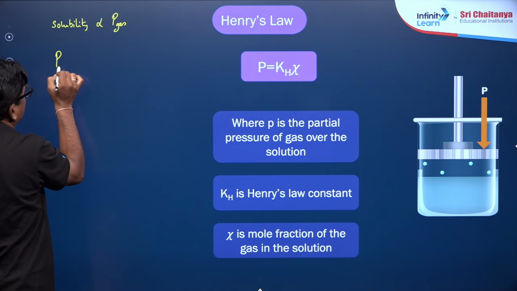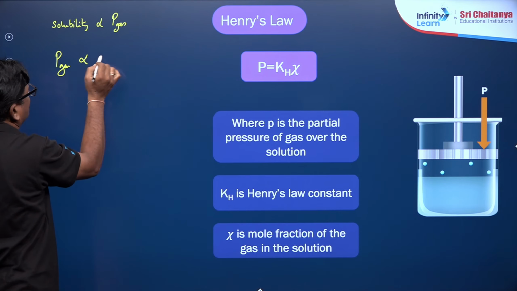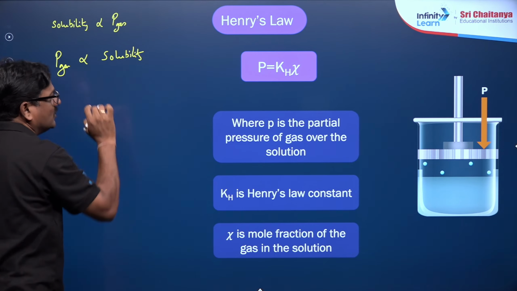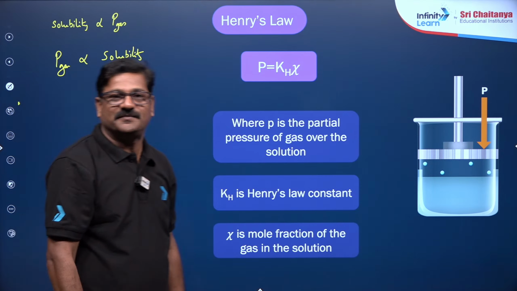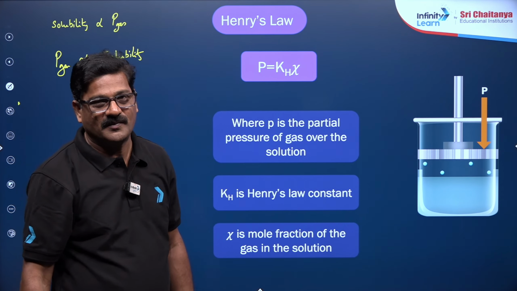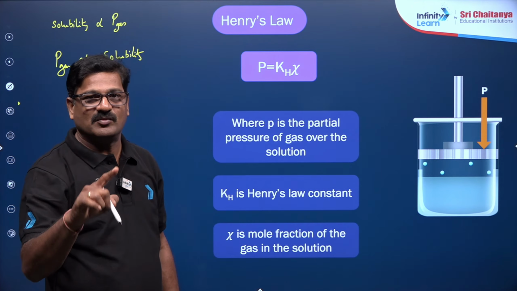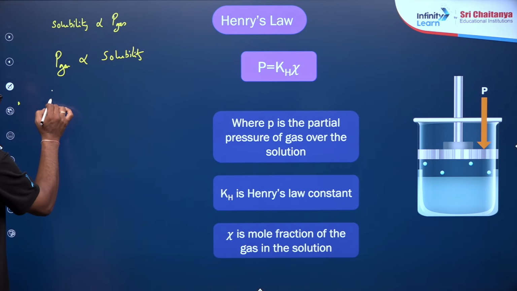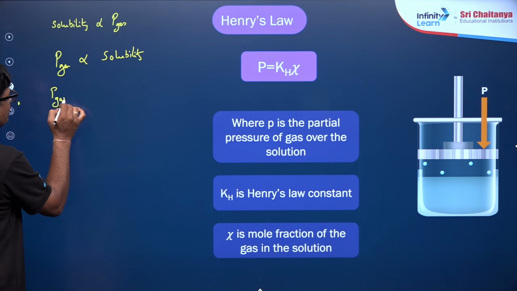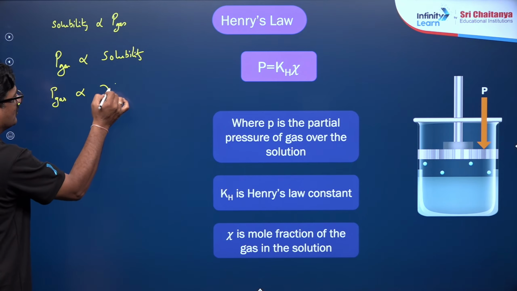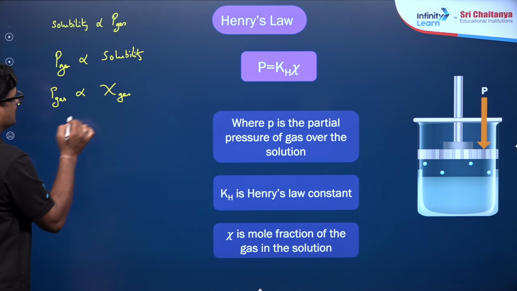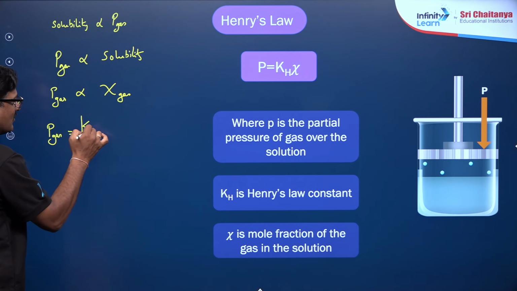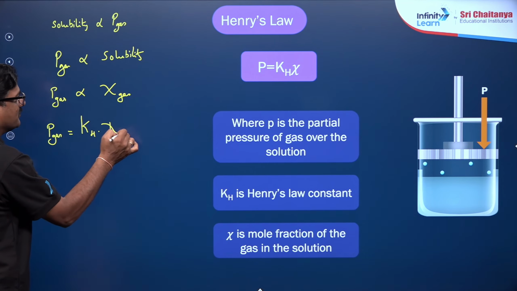You can also say the pressure of the gas is directly proportional to solubility. You know, mole fraction is a function of the solubility. So if the solubility increases, the mole fraction of the gas in the liquid also increases. So pressure of the gas is directly proportional to mole fraction of the gas. Pressure of the gas is equal to Henry's law constant times mole fraction of the gas.